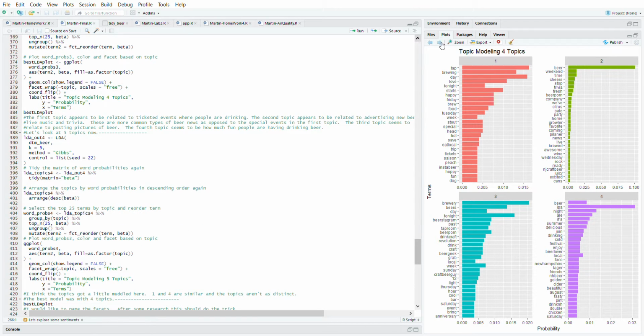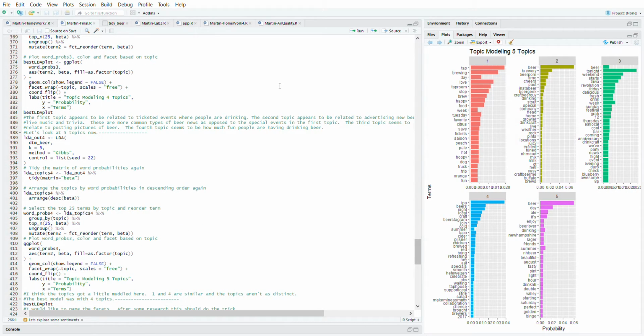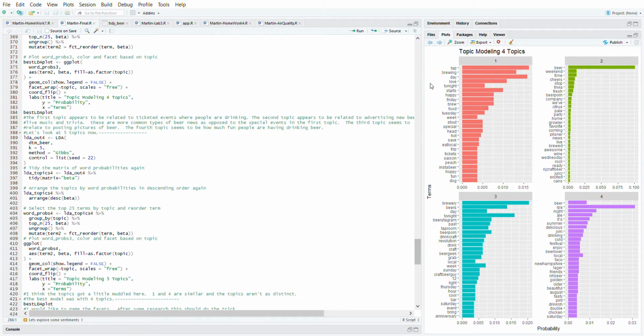So then we push it out to 5 topics. We get to 5 topics. Honestly, it gets a little muddled. I could explain why, but again, it took way too long the first time, so we're moving on. Going back to the 4 topic model, which is the one I felt was best, especially just looking at this, trying to figure it out.